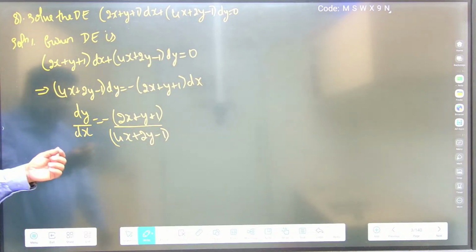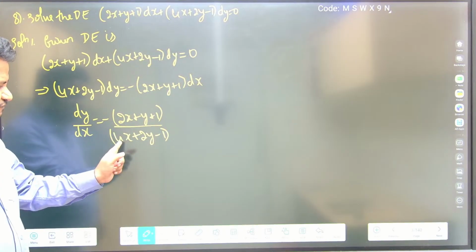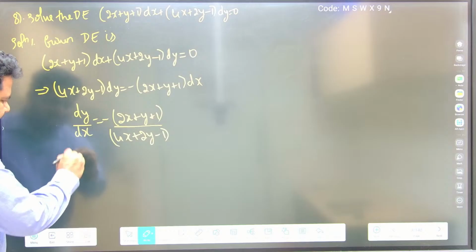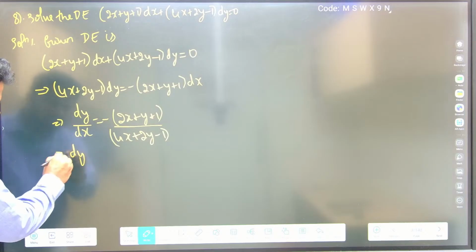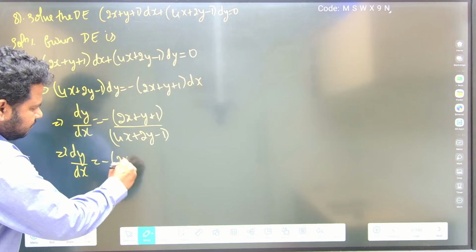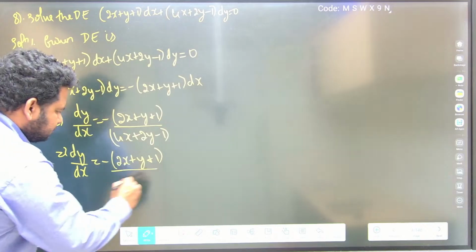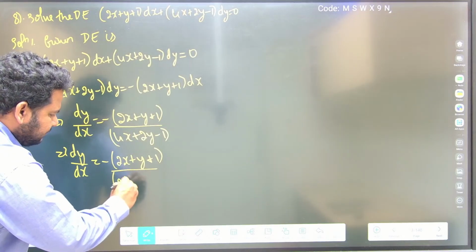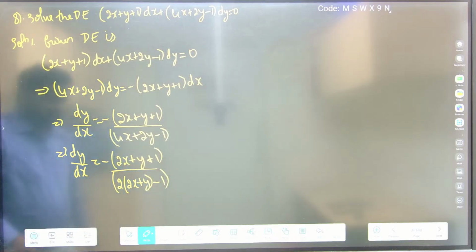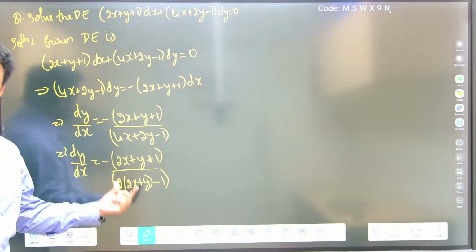Now further, see here, this is definitely not homogeneous. Here 2x + y is there, and here 4x + 2y is there, so definitely here I can take 2 common. This implies dy by dx would be equal to -(2x + y + 1) divided by 2 into (2x + y - 1). This is what I would be having. Now 2x + y is in the numerator and 2x + y is also there in the denominator.